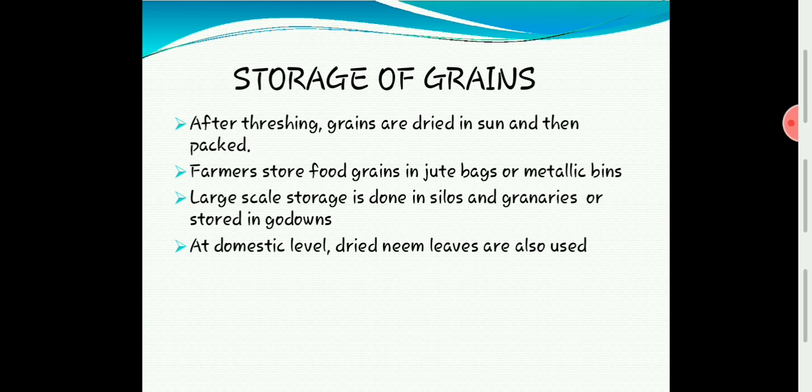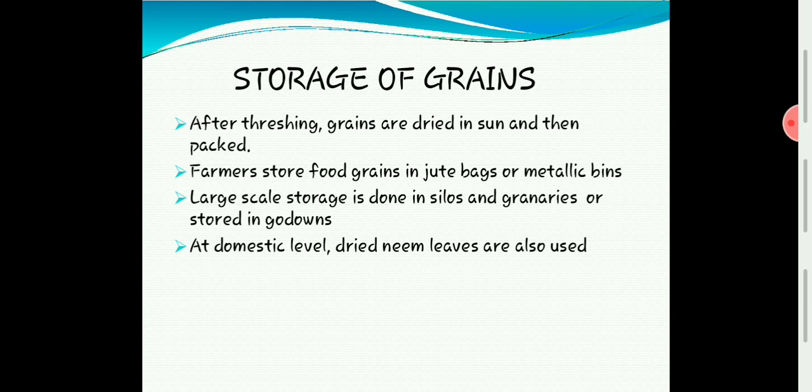Why? Because the grains we obtained should be stored properly. Okay, otherwise there will be a great loss. Otherwise our grains will be spoiled. So in order to store it properly, we have to follow these methods. The first point: after threshing, grains are dried in sun and then packed.